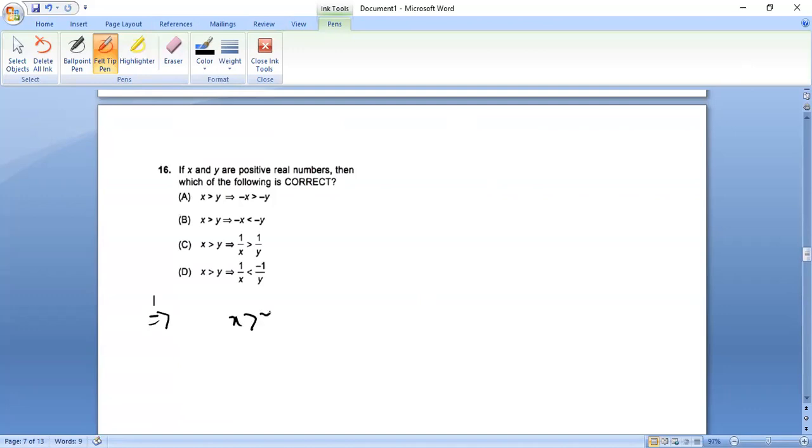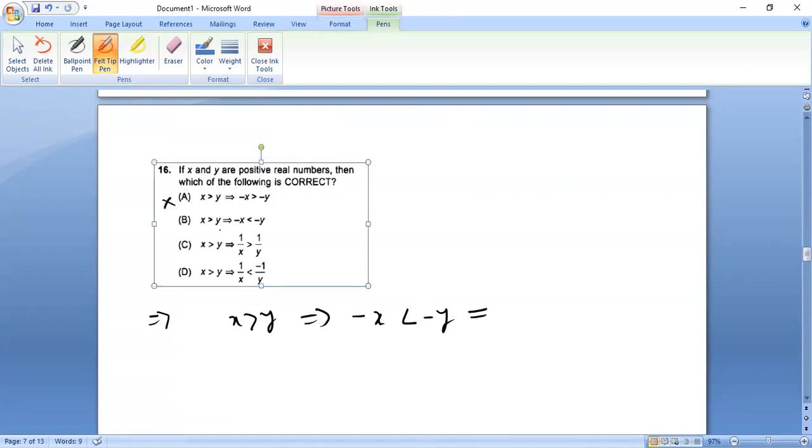So x greater than y, if I multiply by a negative term, then the sign will change. So greater than becomes less than. Okay, so this is not correct. Achha, x greater than y implies minus x less than minus y. Okay, this one is correct. So obviously option B is correct. Okay, we don't need to see further. Okay, good.